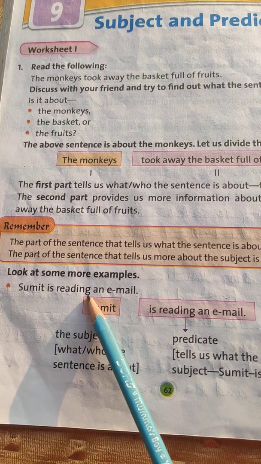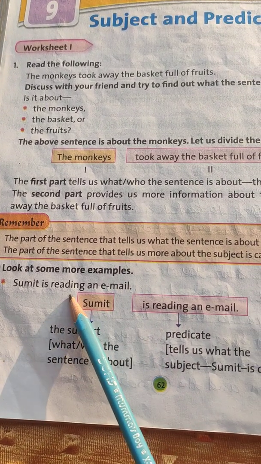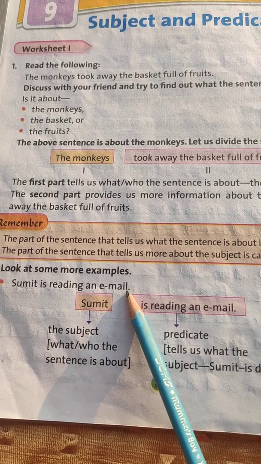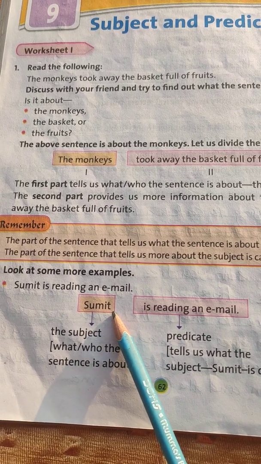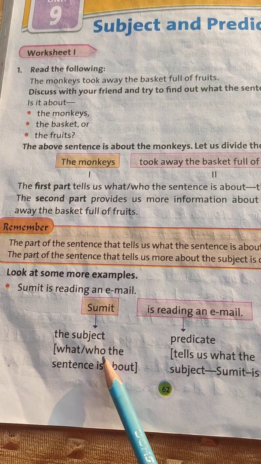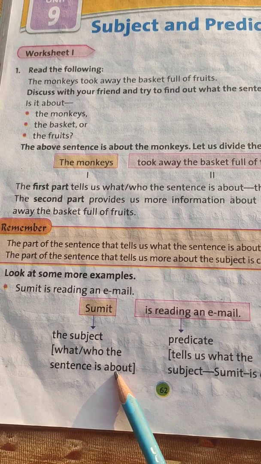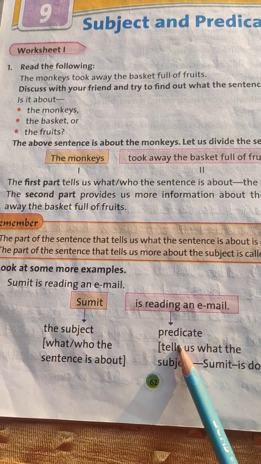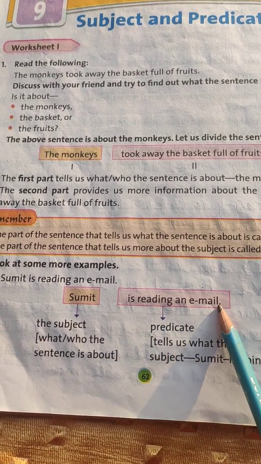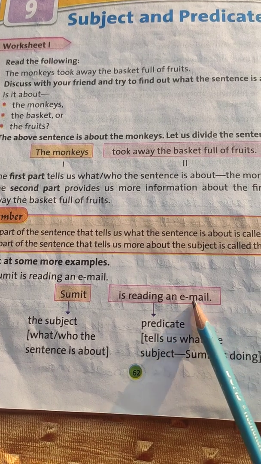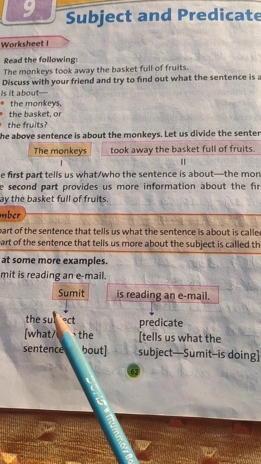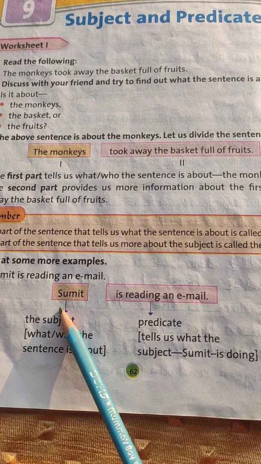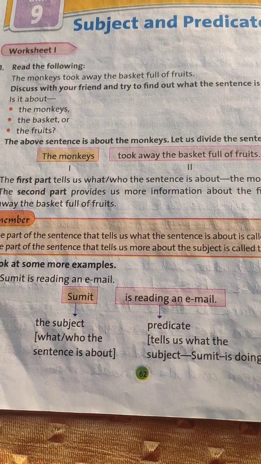Now look at some more examples. Sumit is reading an email. Again we will divide this sentence into two parts. Sumit, the subject. Who is the sentence about? It means the sentence is about Sumit. And the second part, the predicate, is reading an email. It means this part is telling about Sumit and giving more information about Sumit, that Sumit is reading an email.